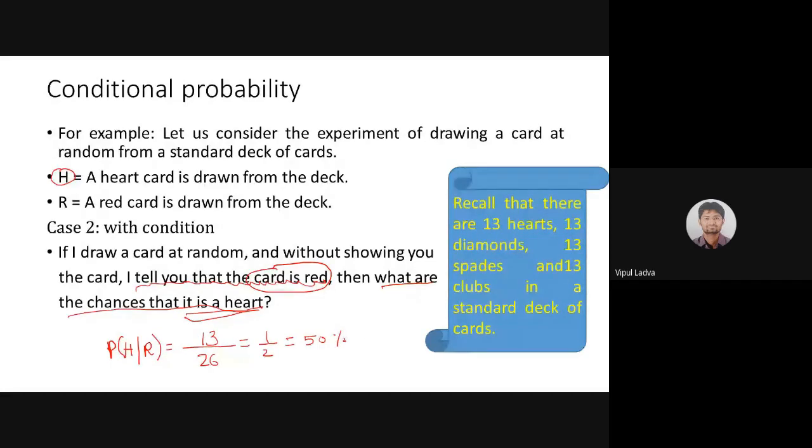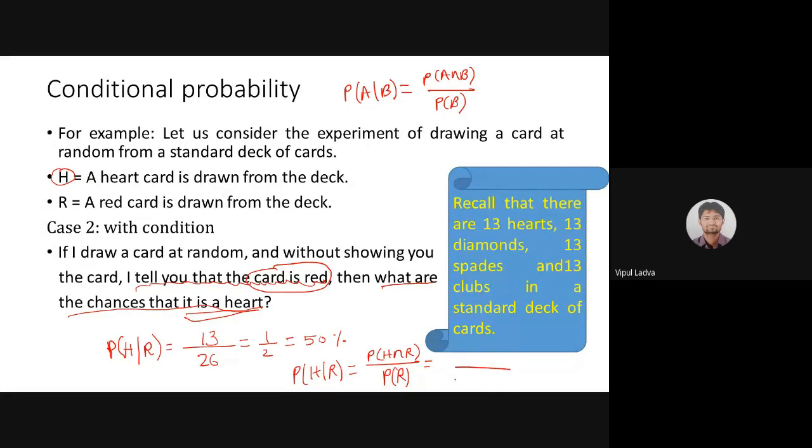But now, if I wish to solve this using the formula, H over R, as per the formula in the previous slide. Let me mention it over here. The formula I had given was that the probability of A over B is P of A intersection B divided by P of B. Using that formula, it should be P of H intersection R divided by probability of R.